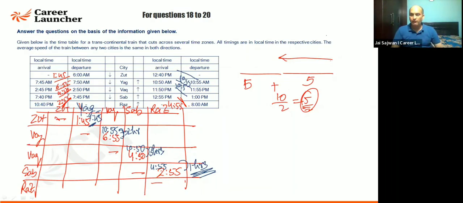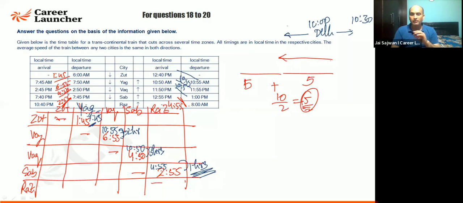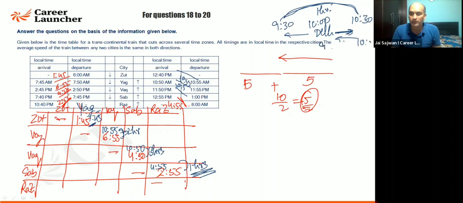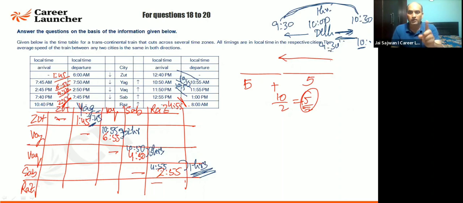So from Delhi, if I'm going to, say, Dhaka, at Delhi it is 10 o'clock. When it is 10 o'clock, at Dhaka it is 10:30. You go to Lahore, it will be 9:30. What is the gap between these two cities? The gap is coming out to be 1 hour. So if I talk about the time zone, you're going from Delhi to Dhaka and Dhaka to Delhi. Someone started here at 10 o'clock, he will be reaching here at 9:30. When it is 10 o'clock here, it will be 9:30 there. The gap is coming out to be what? 1 hour. If you divide it by 2, it is coming out to be half an hour gap. Is it fine now?